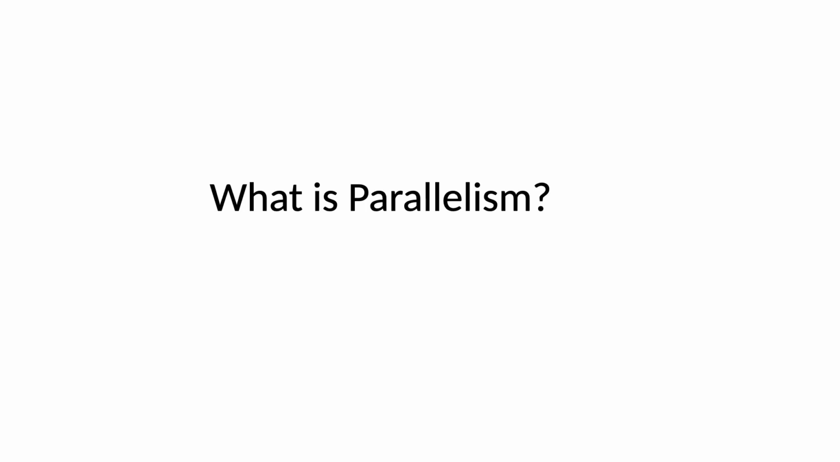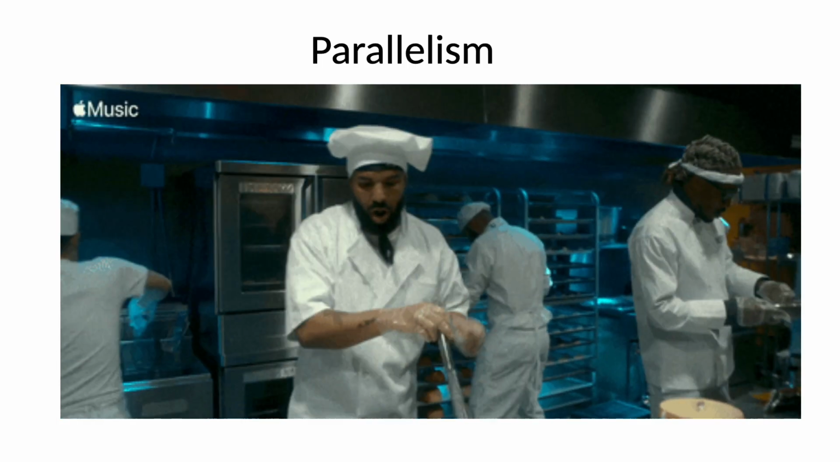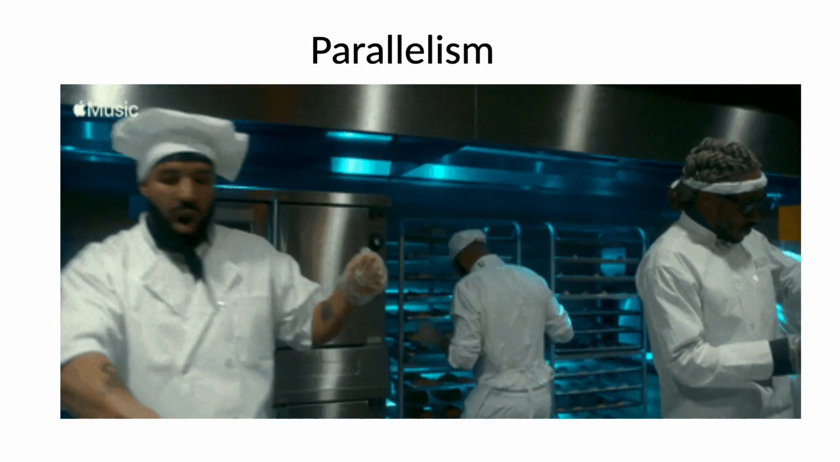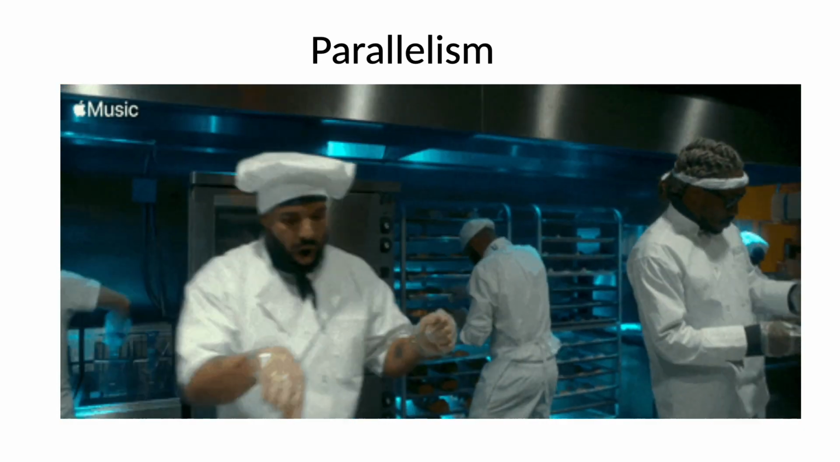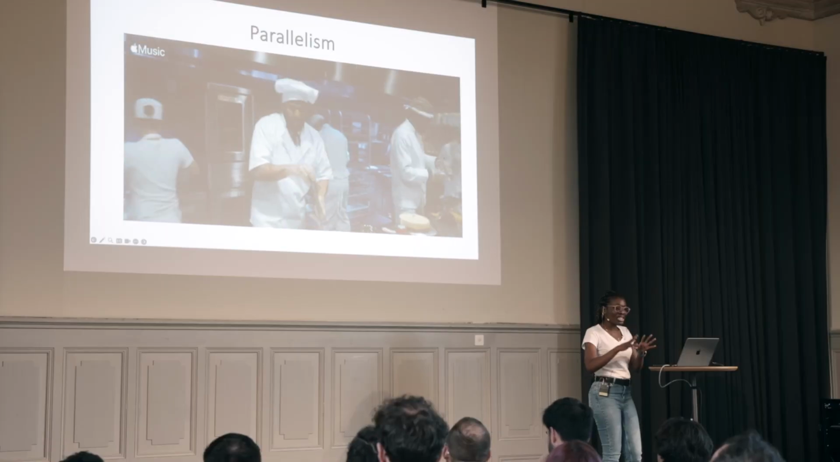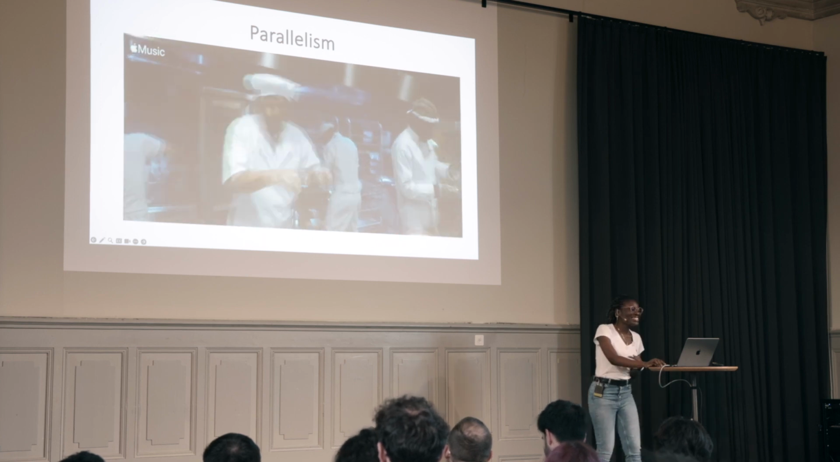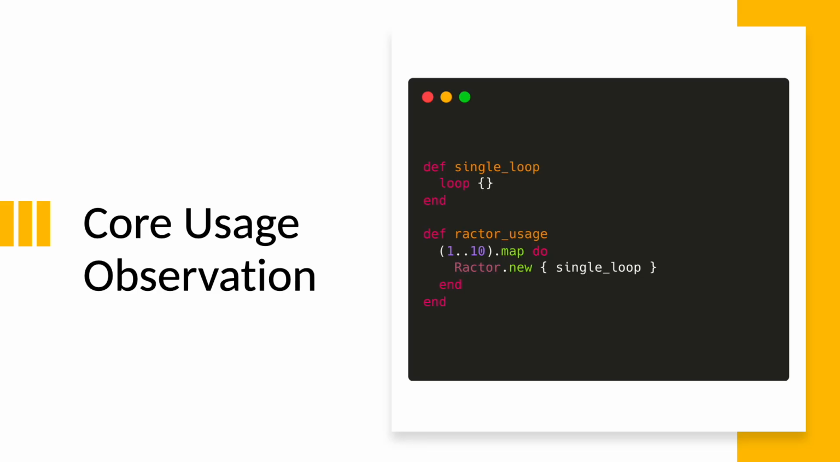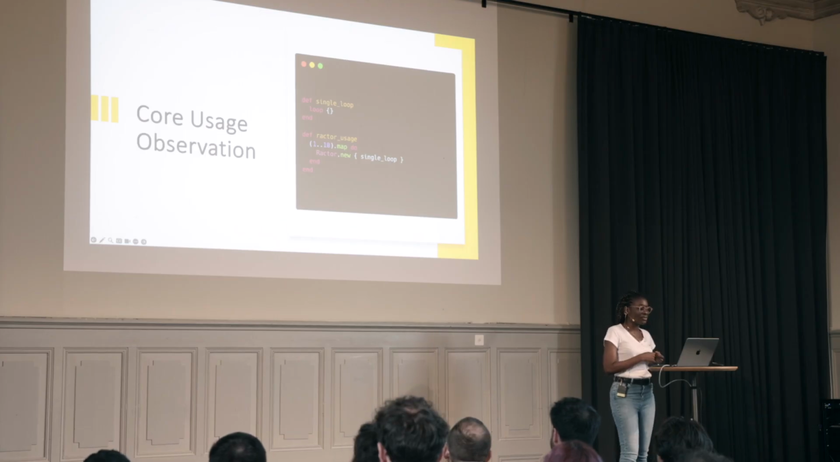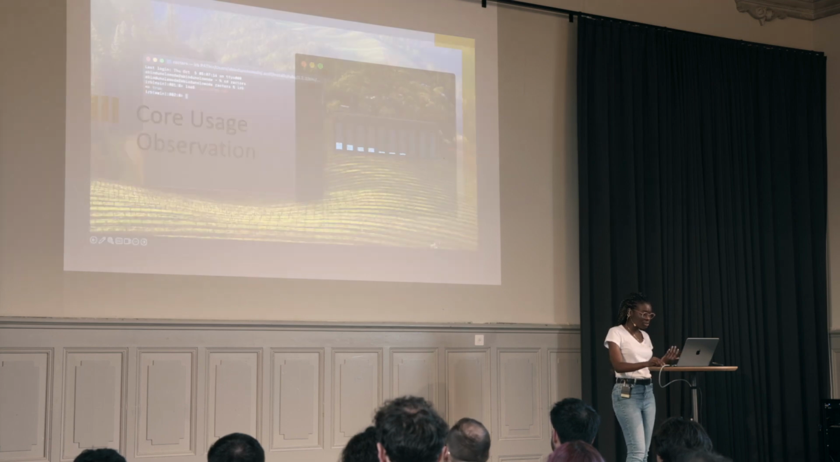In the context of the chef example, this would be parallelism. Multiple chefs handling multiple dishes at the same time. Not necessarily dancing, but you get the point. So let's carry out a core usage observation for parallelism. Single loop, as we saw before, and then now we have a new method called a Ractor usage method. It spins up 10 Ractors and runs the single loop.